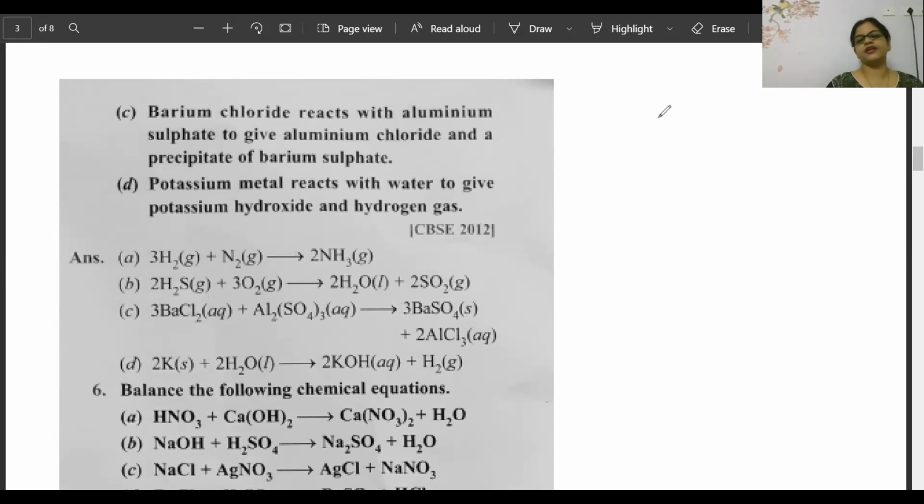Hydrogen is not balanced here. Nitrogen, no. Calcium, 1, 1. Oxygen, 2, 3, 5. Here, oxygen is 6 in numbers. Oxygen need balancing. Hydrogen need balancing. Nitrogen need balancing.